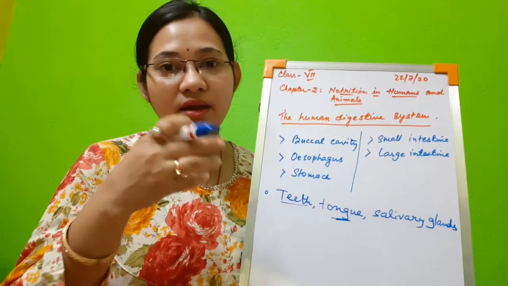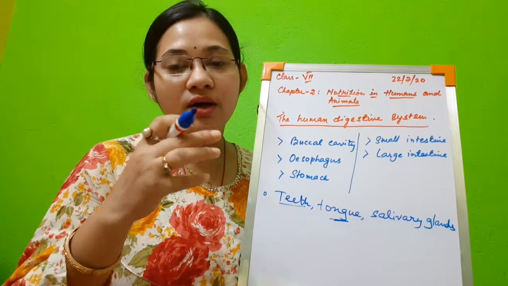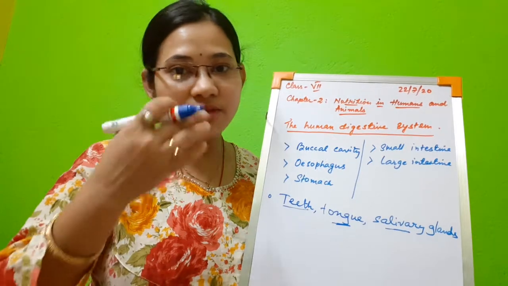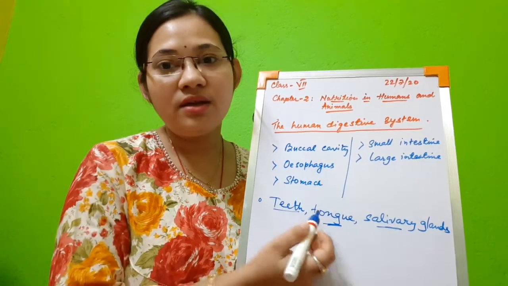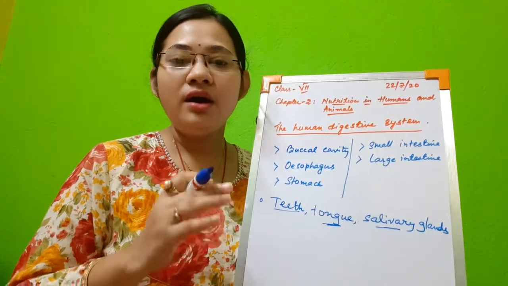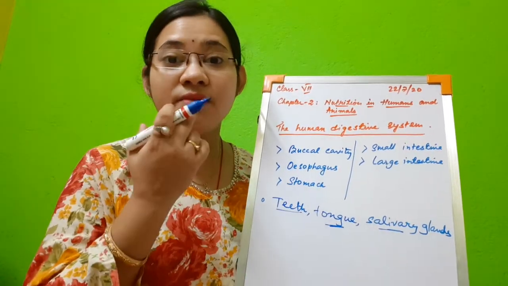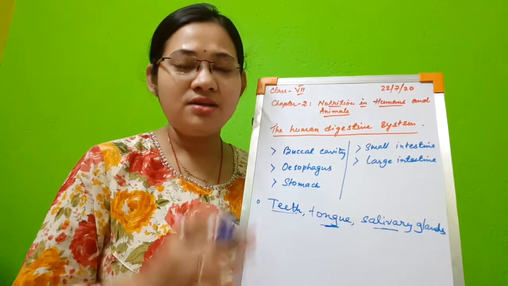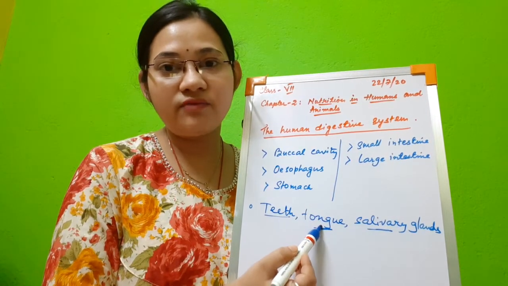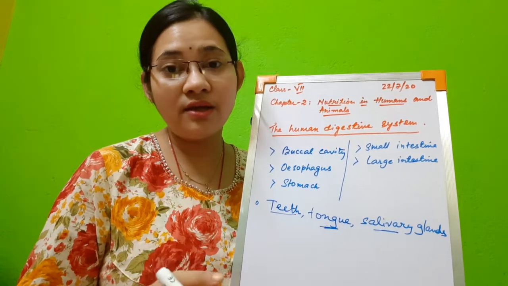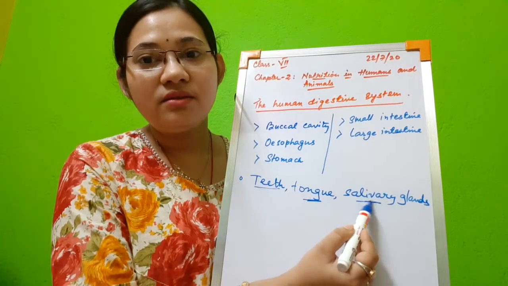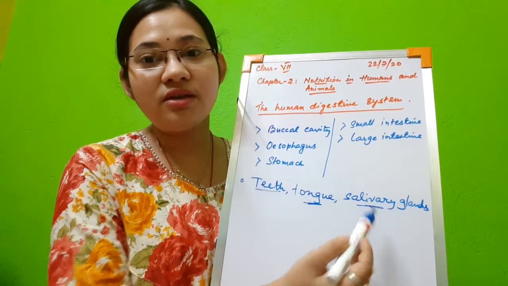How is the tongue important? The tongue helps us to soften the food along with the help of saliva released by the salivary glands. So it helps in mixing of the food, and it also helps in swallowing the food, pushing the food into the esophagus. Another non-digestive role of the tongue is that it helps in speaking, singing, etc. But the actual function of the tongue is to mix the food with saliva as well as help in swallowing the food.